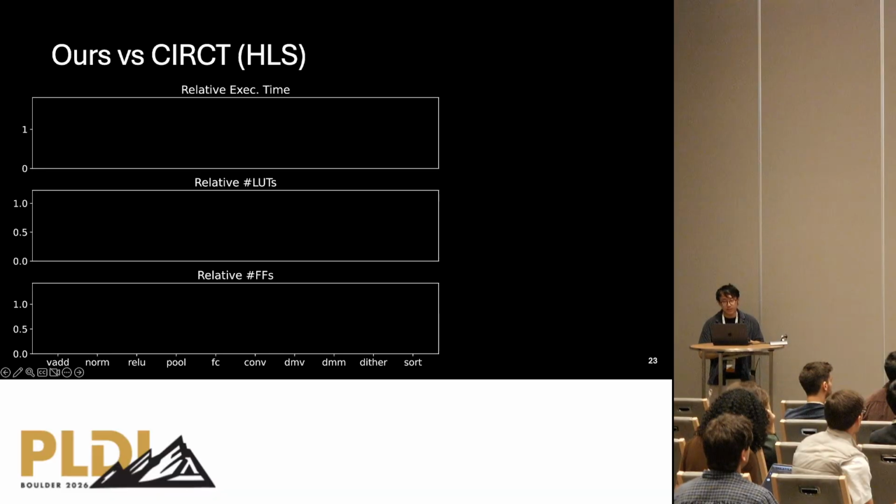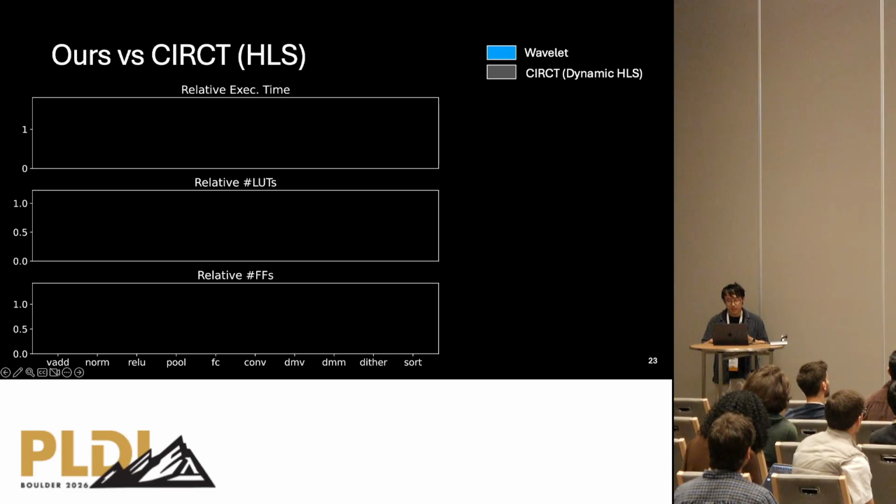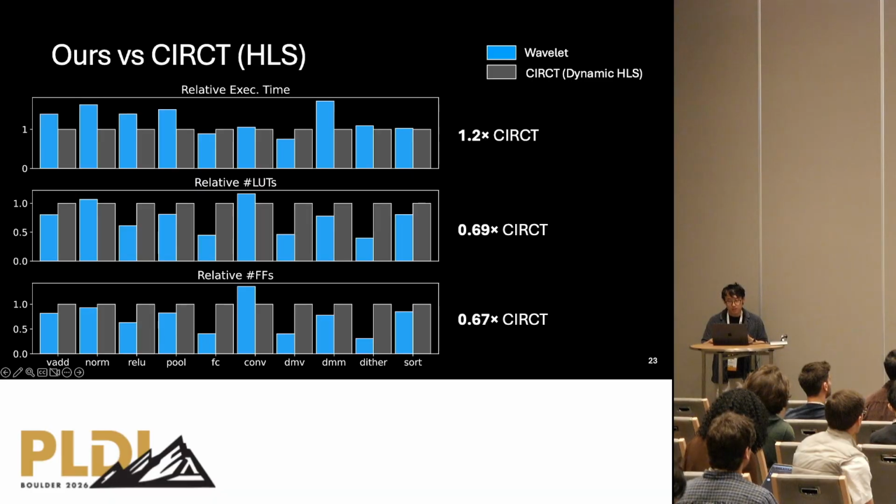The second comparison is with Dynamatic in dynamically scheduled HLS. So here, for both Wavelet and Dynamatic, we're compiling the source programs to dataflow circuits and then lowering them to RTL. We're comparing their execution time estimated from RTL simulation as well as the resource usage when targeting an FPGA. On average, we're about 1.2 times slower than Dynamatic, but we use fewer resources because of a different choice of control flow operators.